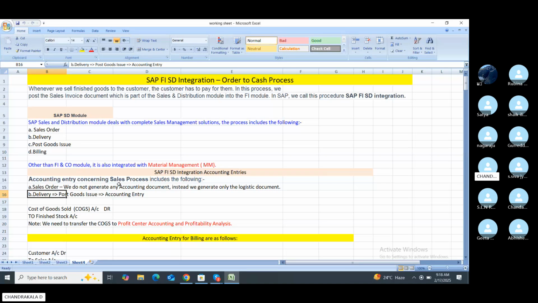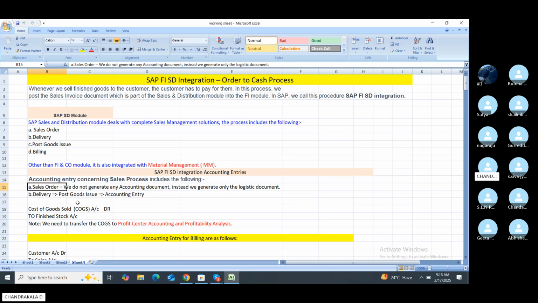The accounting entries considered in the sales process include the following. For the sales order, we do not generate any accounting document. Instead, we generate entries only for the logistics department. This means, for example, with free samples delivered to the customer, there is no accounting entry affected. Sales order means the free samples, that's why no entry is affected.